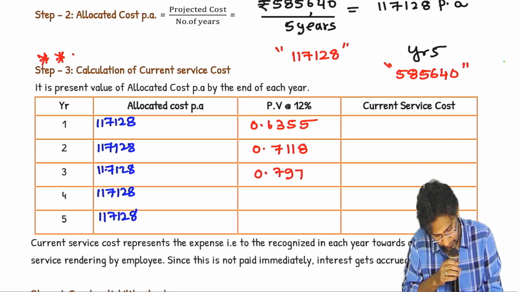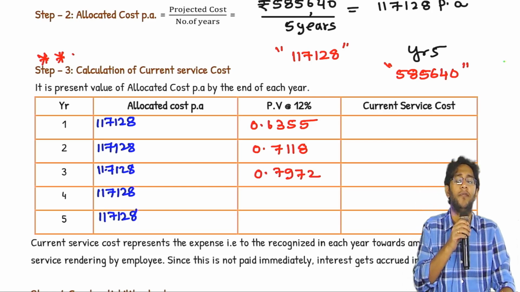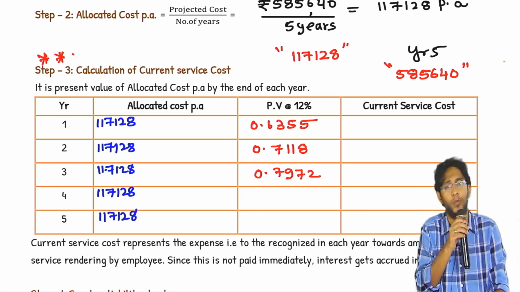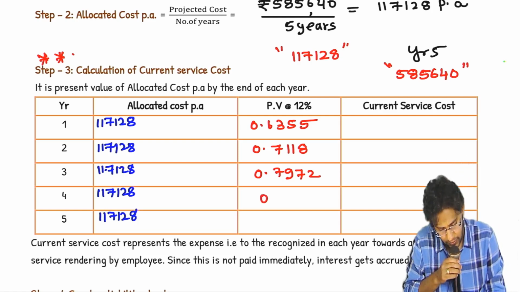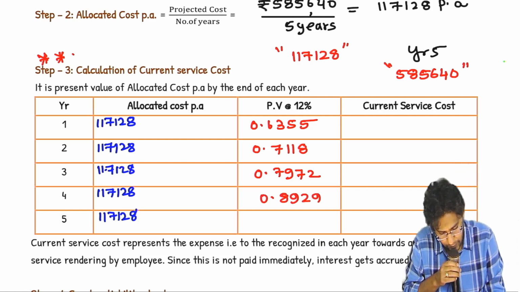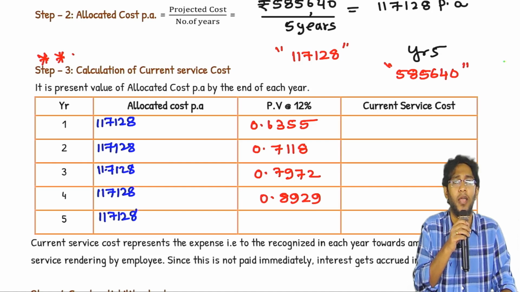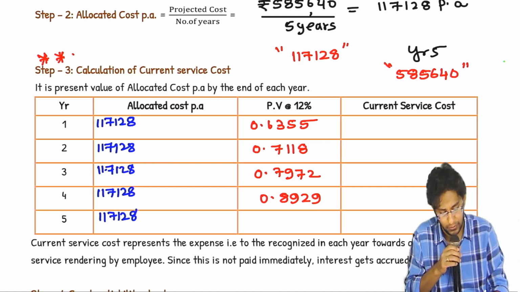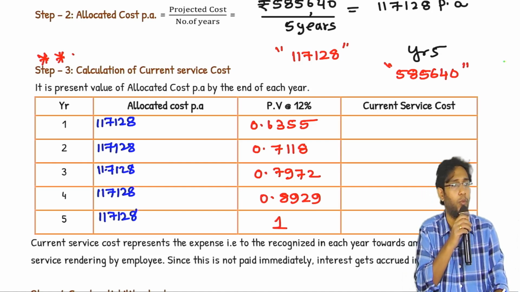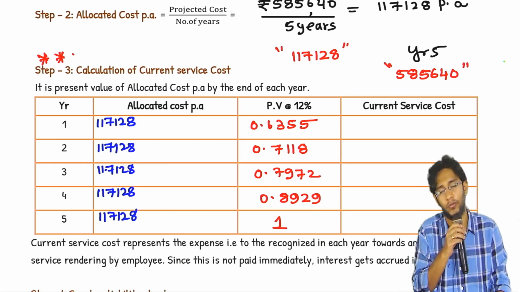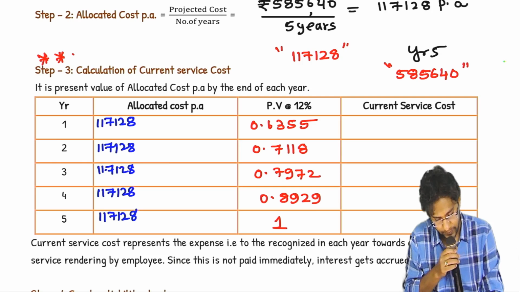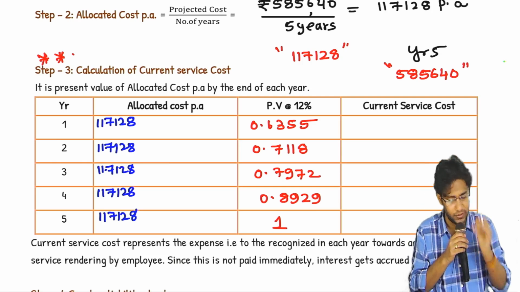Discount it by 2 years. When I'm standing at the end of the fourth year, I owe you money after 1 year. When I'm standing at the end of the 5th year, I owe you money right away, immediately. The factor will be 1. Multiply this one, tell me the figures.